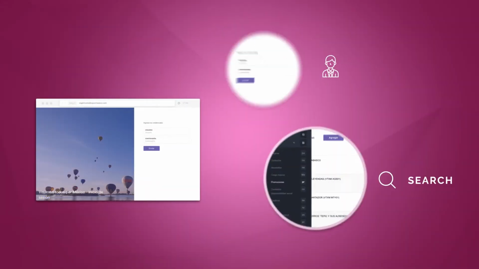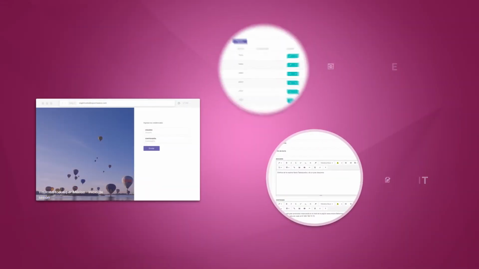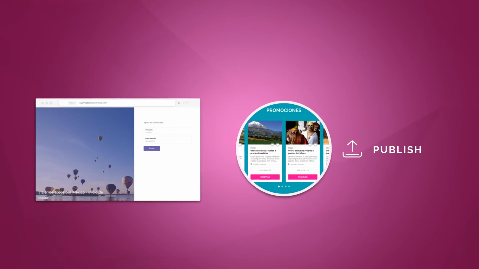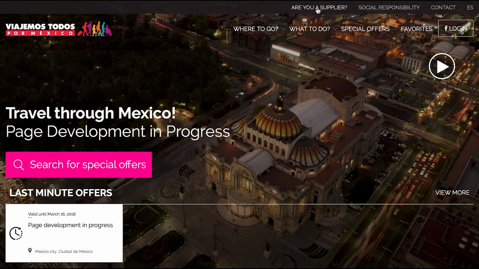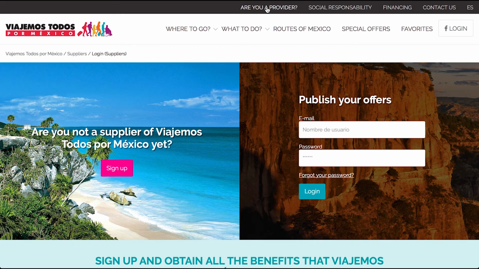Now that you're a part of Viajemos Todos Por México, we will explain how the offer management system works. First, you have to begin your session in the following URL or by clicking on the Viajemos menu section intended for suppliers. Begin your session with the username and password you generated when you registered.